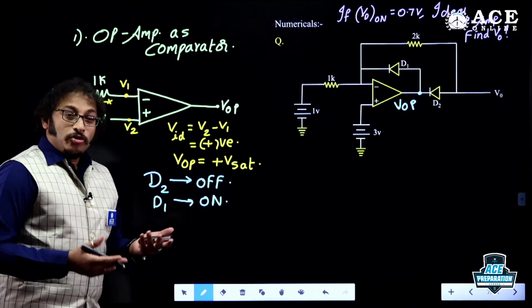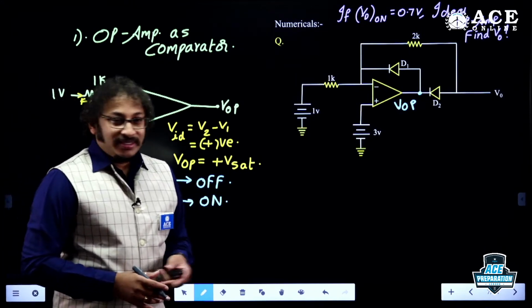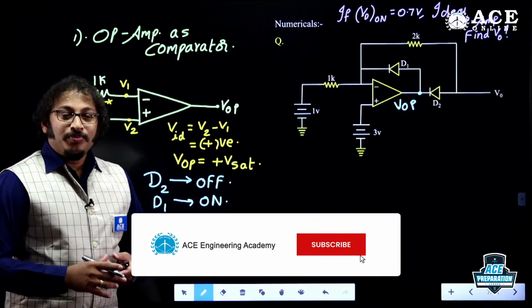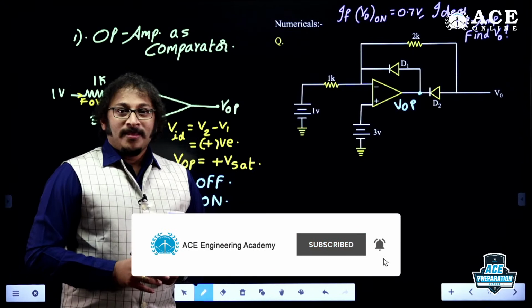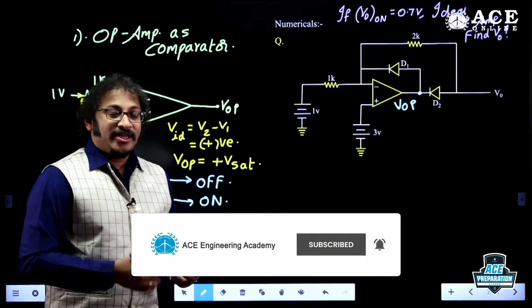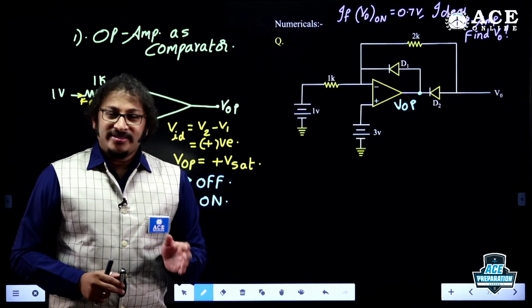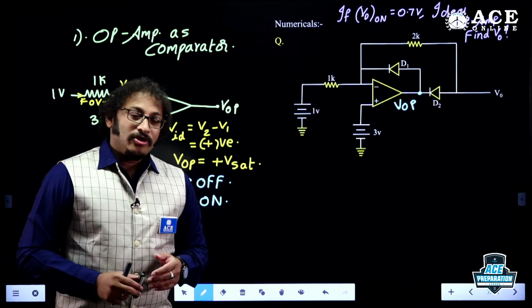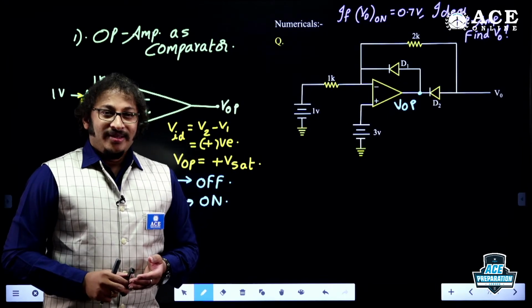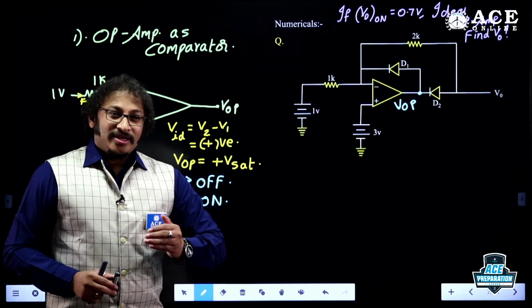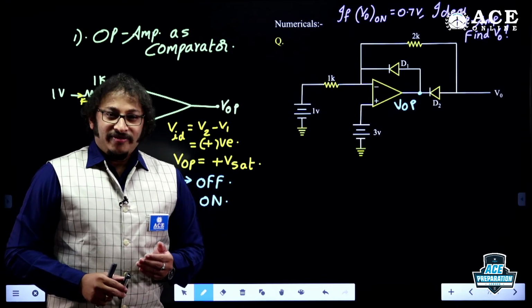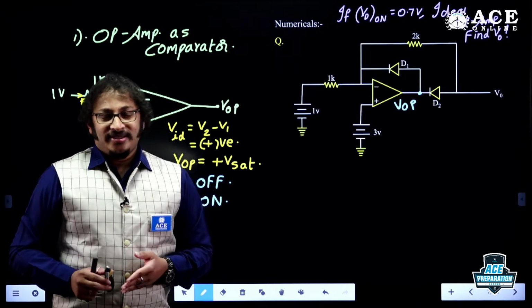If I go with a precision half-wave rectifier, this is one of the circuits under improved precision half-wave rectifier. Why? Because in the normal precision half-wave rectifier, when the diode is on, the op-amp is in linear region. When the diode is off, the op-amp falls under saturation. So between linear and saturation, there is a huge switching, by which there is a chance of getting some distortions at the output.